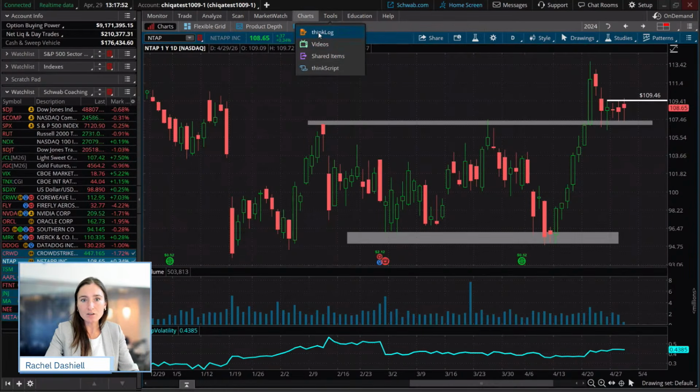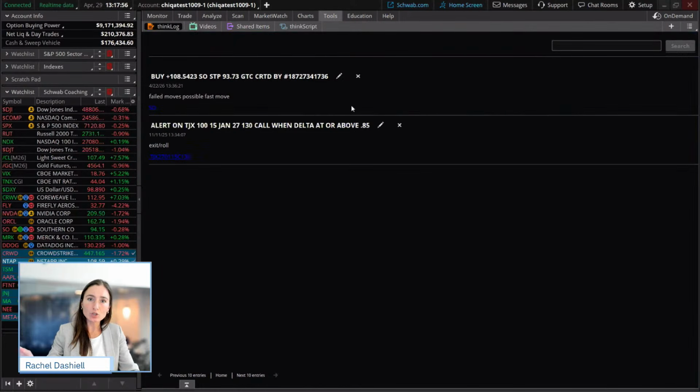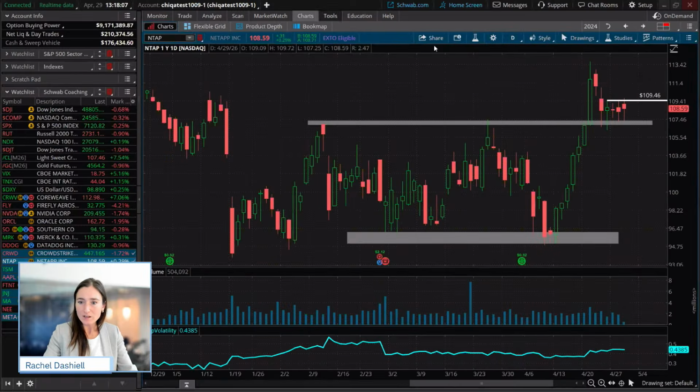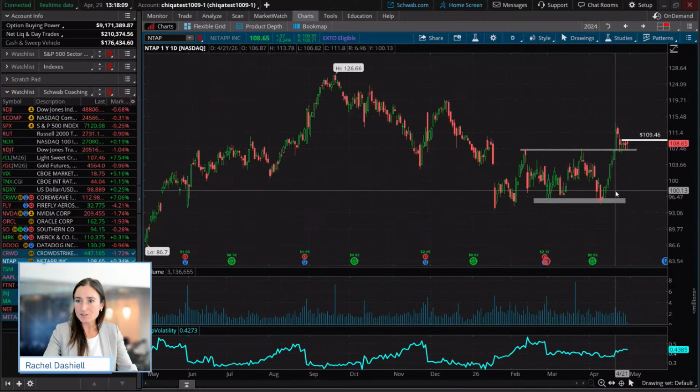If you go into ThinkLog, that's basically an entire area where anytime you put notes on a trade or anytime you want to add additional notes here with that plus sign in the upper right hand corner, that's where you could add your notes here. So definitely use that as a little bit of a trading journal here. So flipping back to the charts.